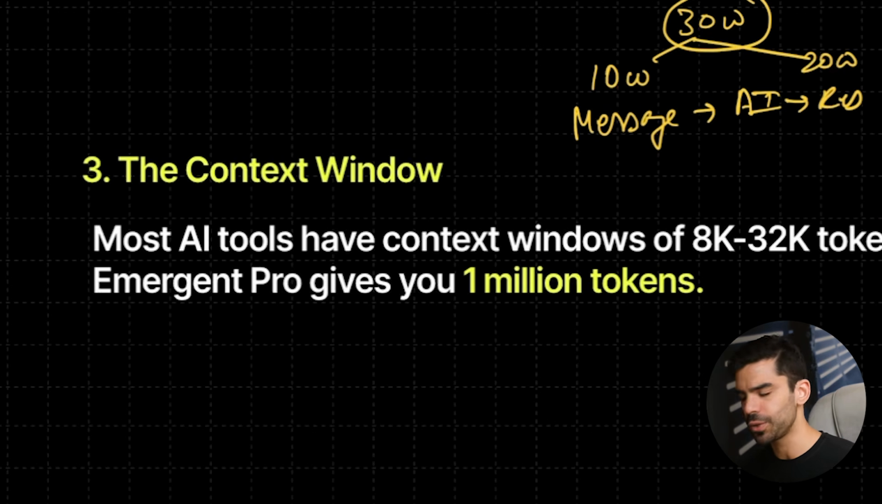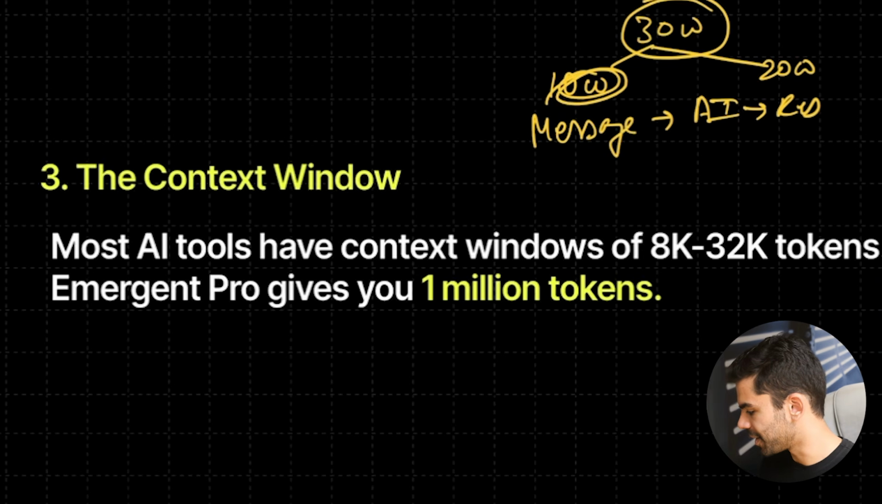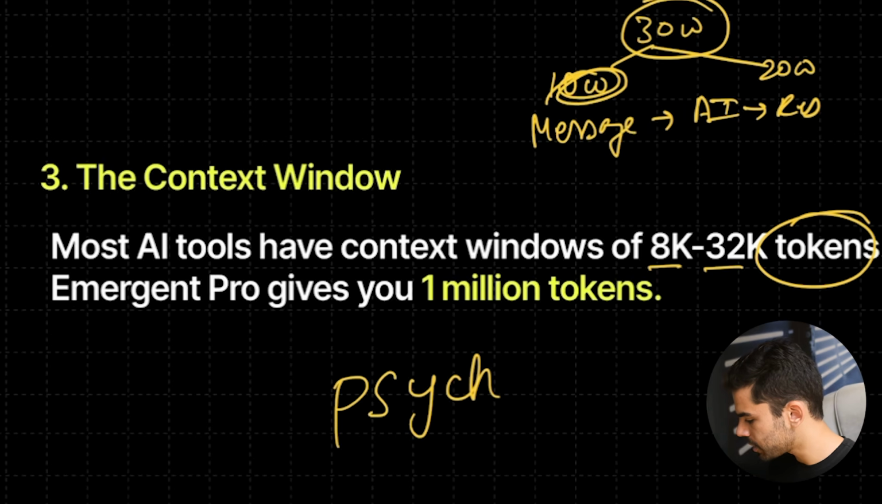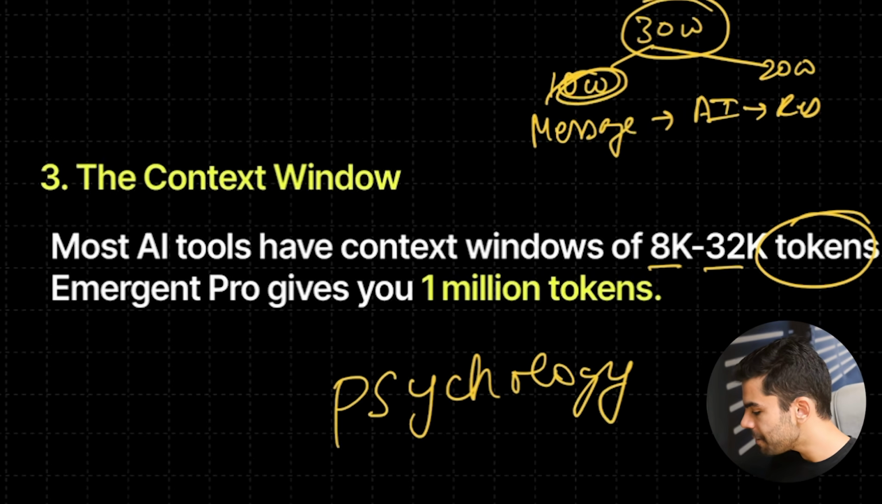And you would have noticed this when you use these AI apps. The thing is that you will not see the words here. You will see 8,000 to 32,000 tokens. Now, what is a token? If I had to oversimplify it, I can say that if there is the word psychology, then AI will never really read the word psychology as a whole.